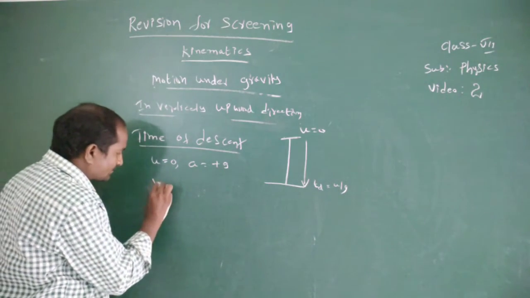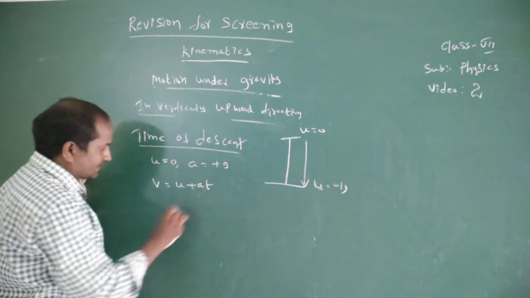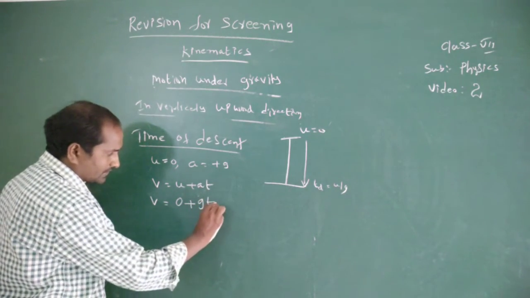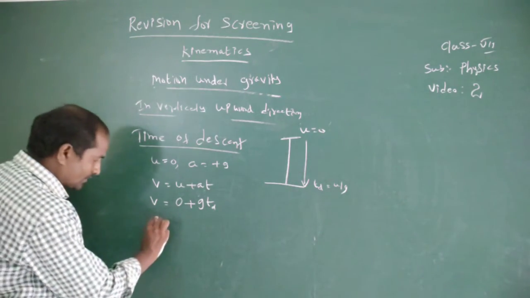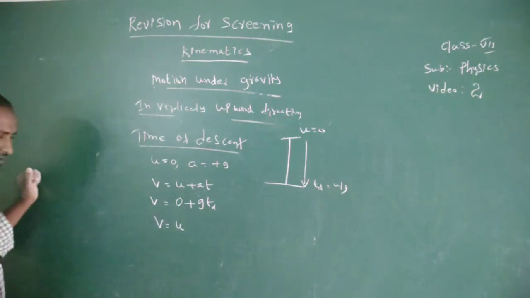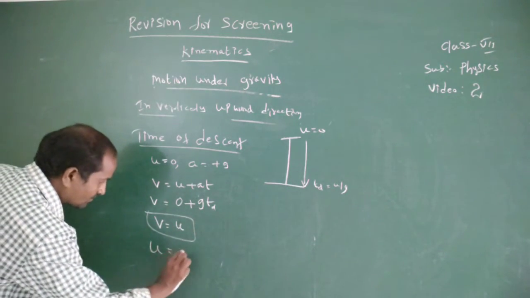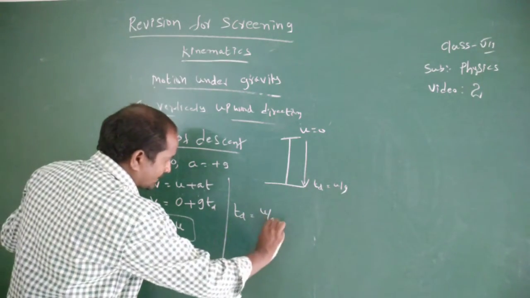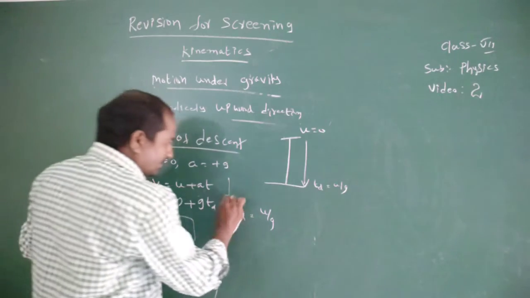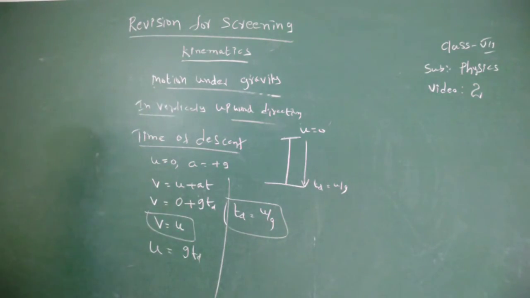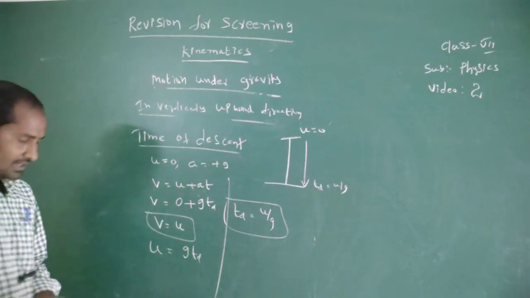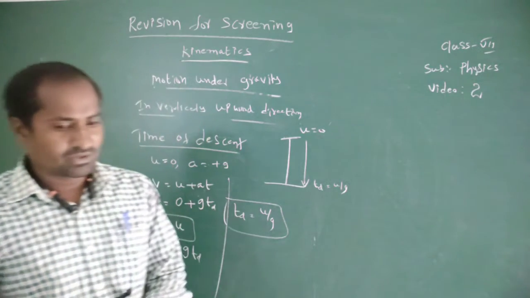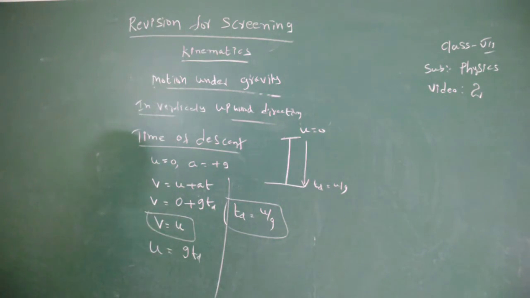Again from the first equation of motion, v equals u plus at. So here v equals 0 plus g into td. Here the final velocity v is taken as u. Therefore u equals g into td, so td equals u by g. That means time of ascent and time of descent are both equal.